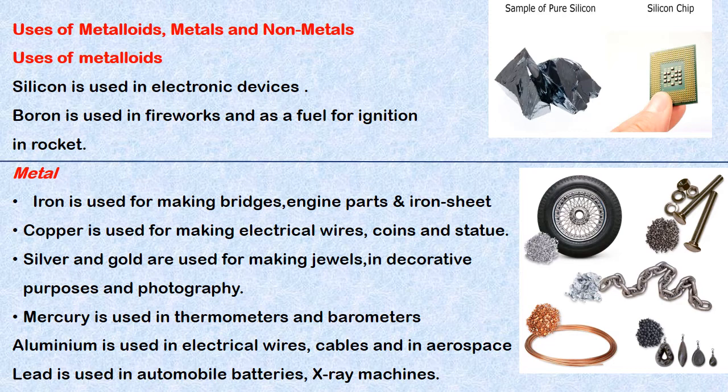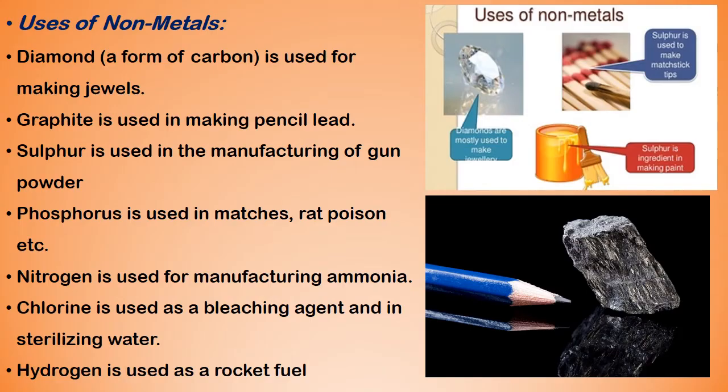Mercury is used in thermometers and barometers. Aluminium is used in electrical wires, cables and aerospace. Lead is used in automobile batteries and X-ray machines. Uses of non-metals. Diamond, a form of carbon, is used for making jewels. Graphite is used in making pencil lead.